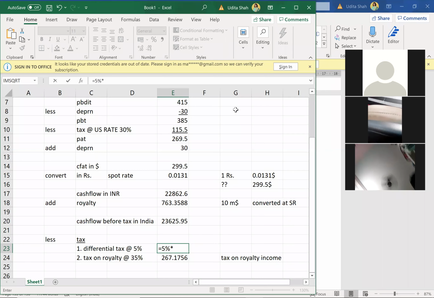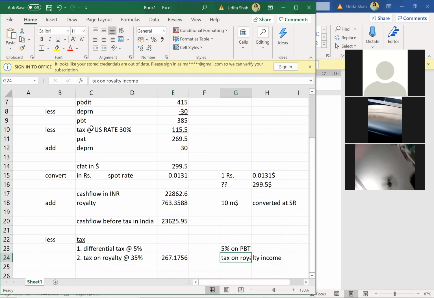Now guys, pay attention. This is the most important part. Tax is always calculated on which amount? Tax is always calculated on PBT. So this 5% should also be on PBT.